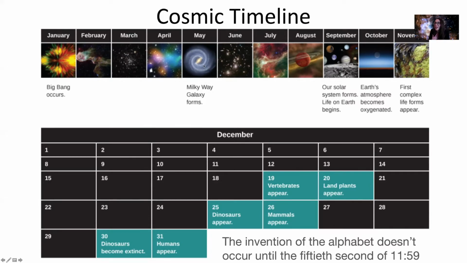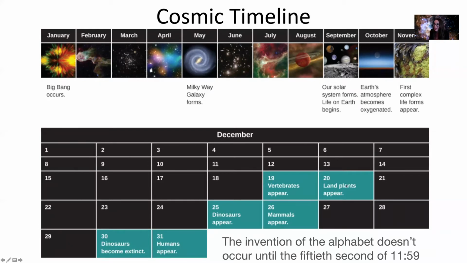Our Milky Way galaxy forms in May. Our solar system forms in September of that year. Earth doesn't get an oxygenated atmosphere until October. In November, life forms start to appear. And it isn't until December 19th that vertebrates start to appear.